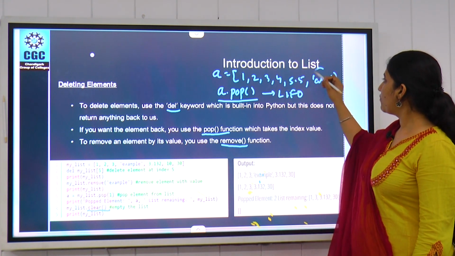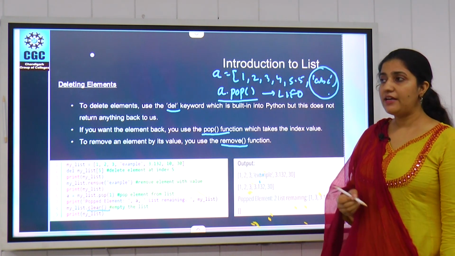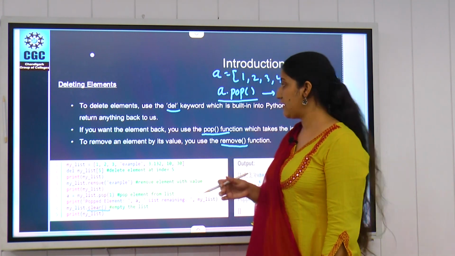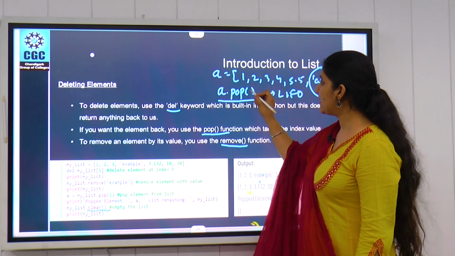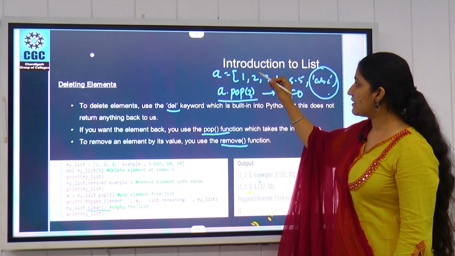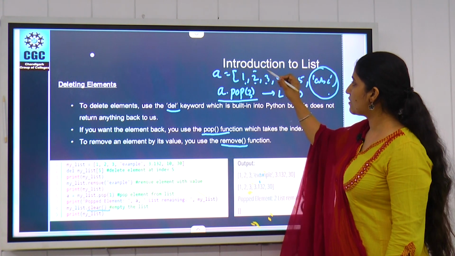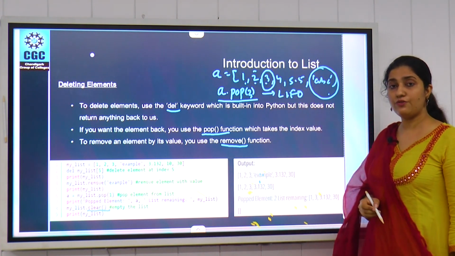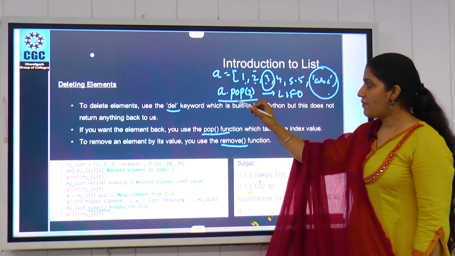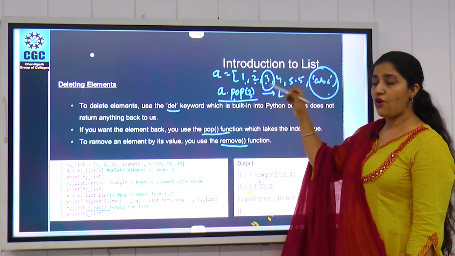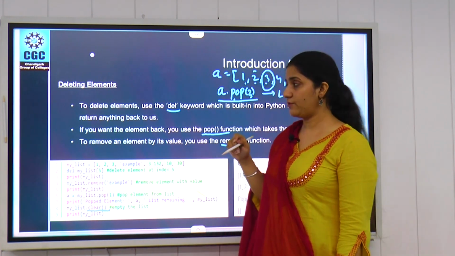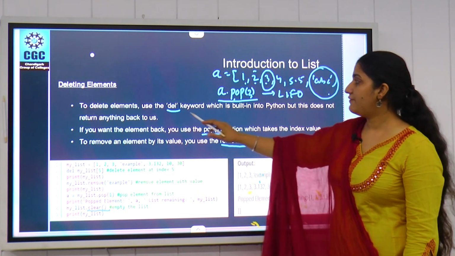It will directly remove this ABC from the list. But if we want to remove some specific element, we have to define the index. For example, I have written here 2, that means it will remove 0, 1, 2, this value, because its index value is 2. So the pop function uses the index value, or without any index value, it will remove the last element which we put into the list. Next we have the del keyword.